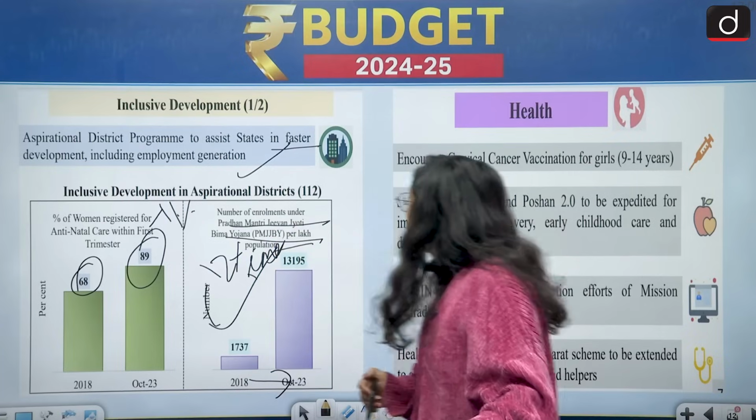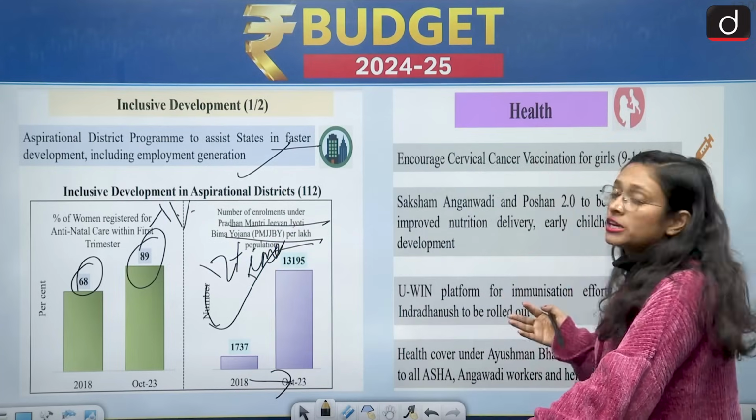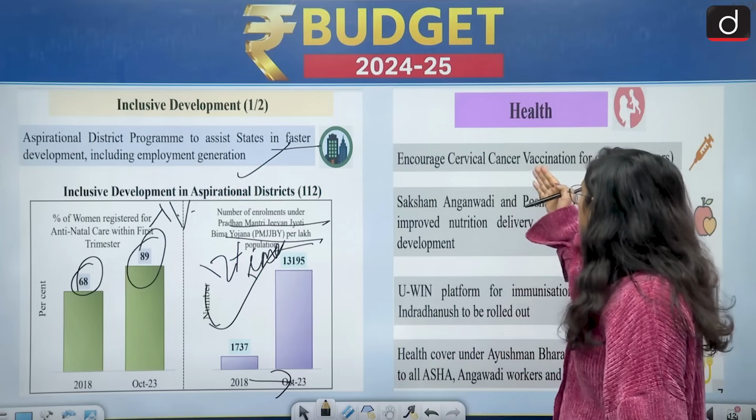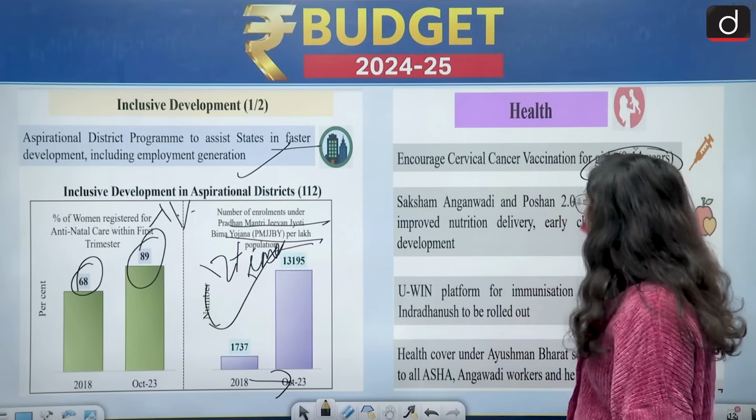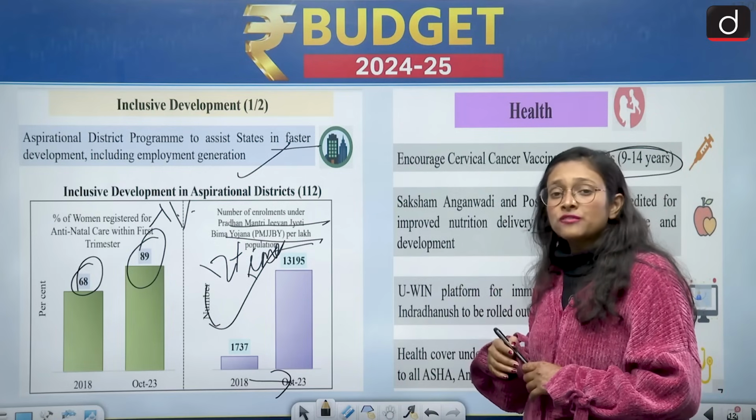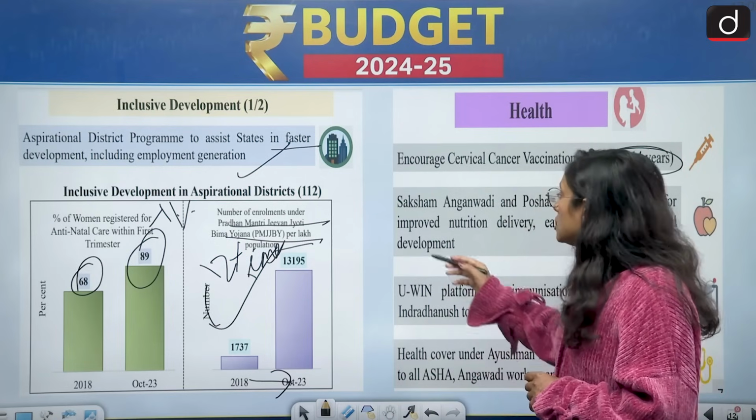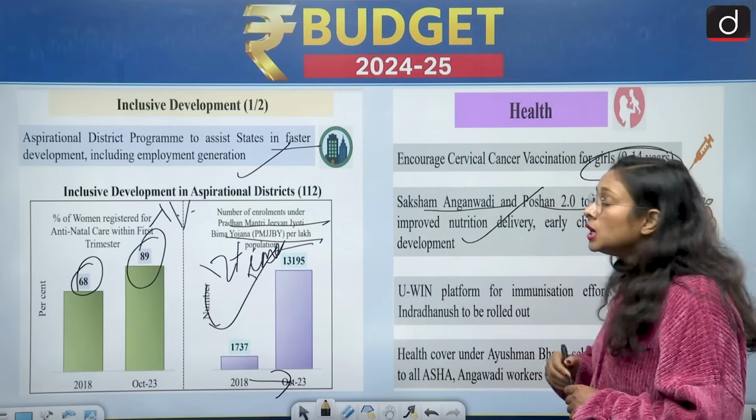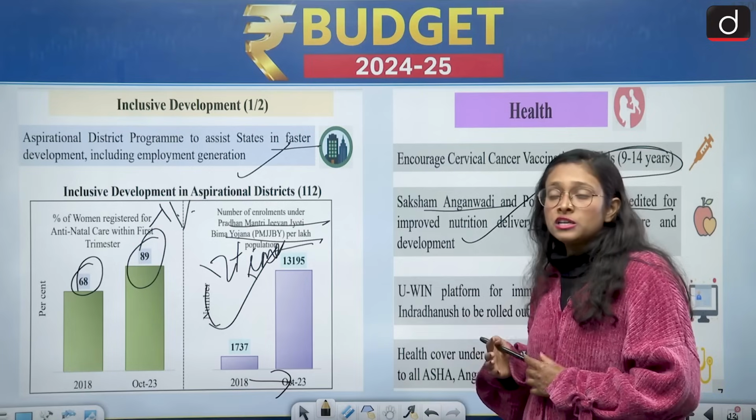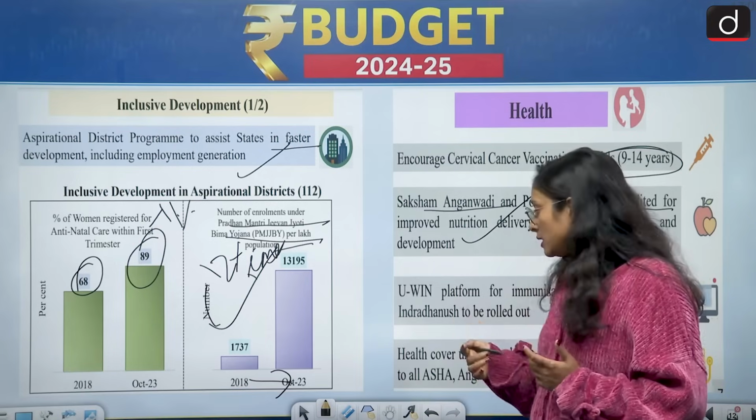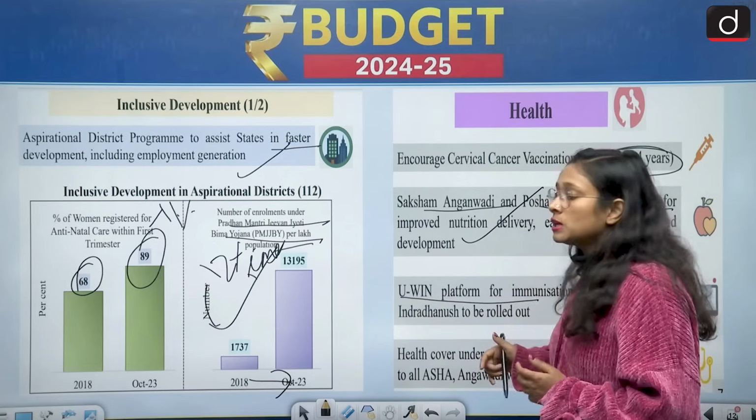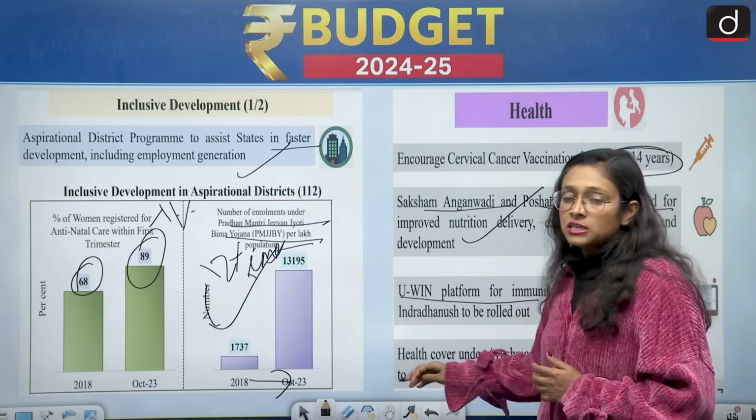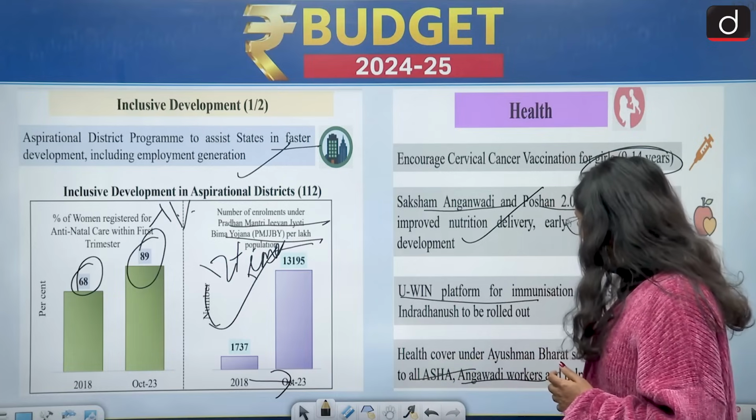Then coming to the health sector, the government is focusing on encouraging cervical cancer vaccination for girls of 9 to 14 years, because cervical cancer is taking so many lives, especially of women. Also, Saksham Anganwadi and Poshan 2.1 are to be expedited for improved nutrition delivery, because they are very important for the health of women. And the U-WIN platform will promote the Indradhanush program, which is a vaccination program, and health cover is also extended to the ASHA workers, Anganwadi workers and other helpers.